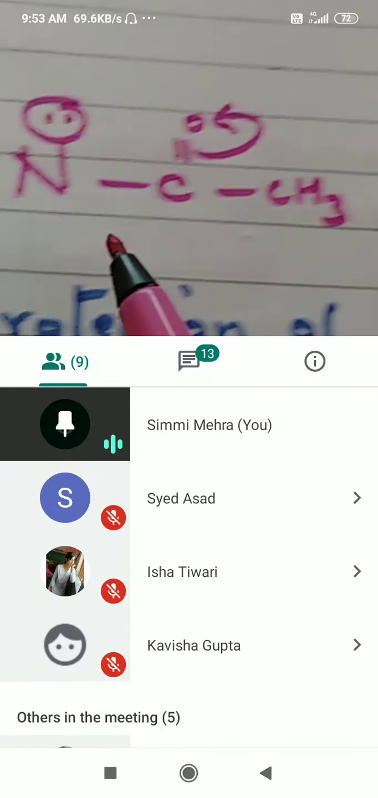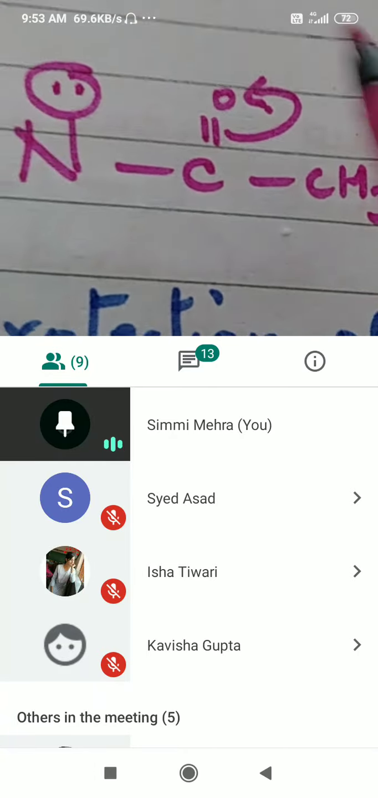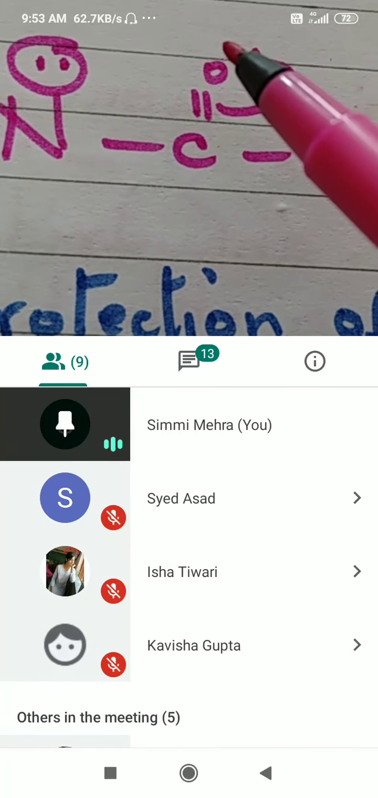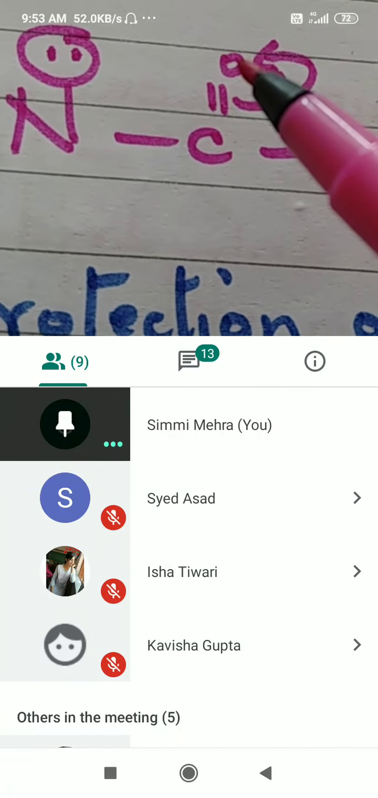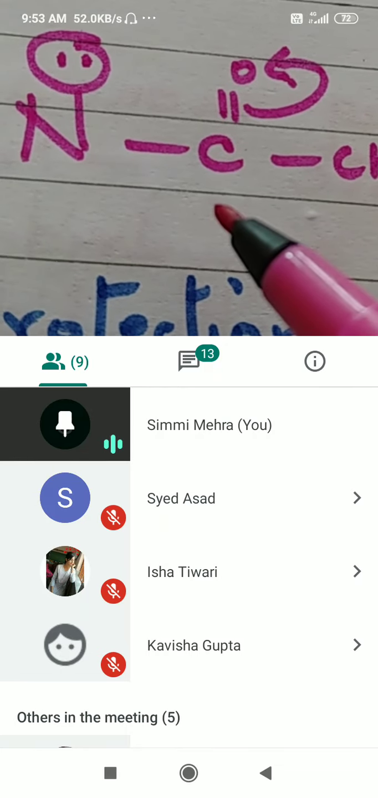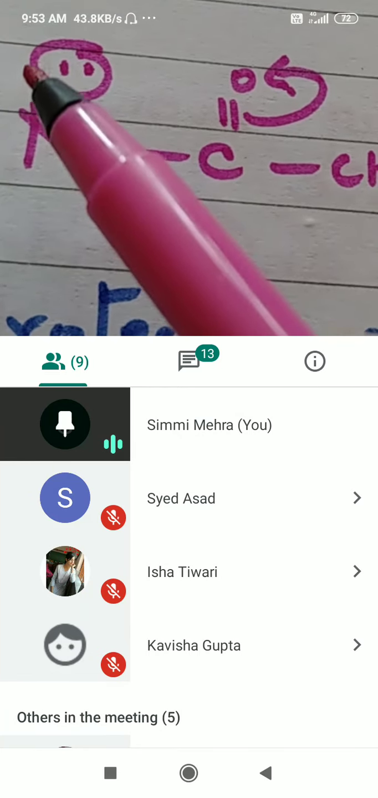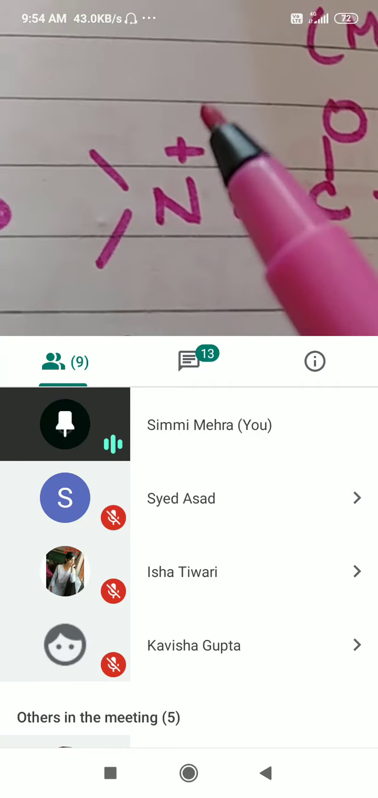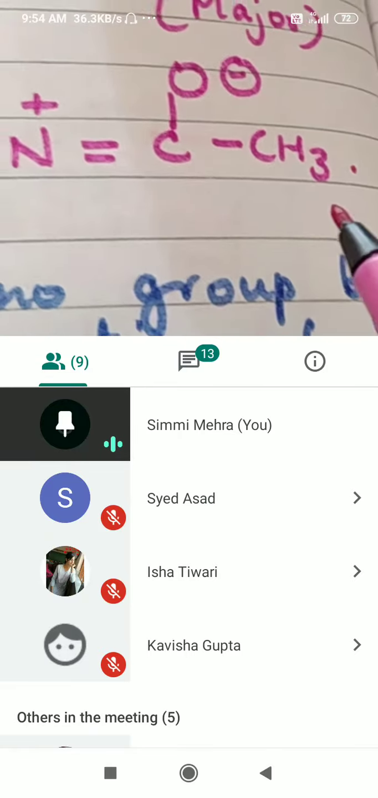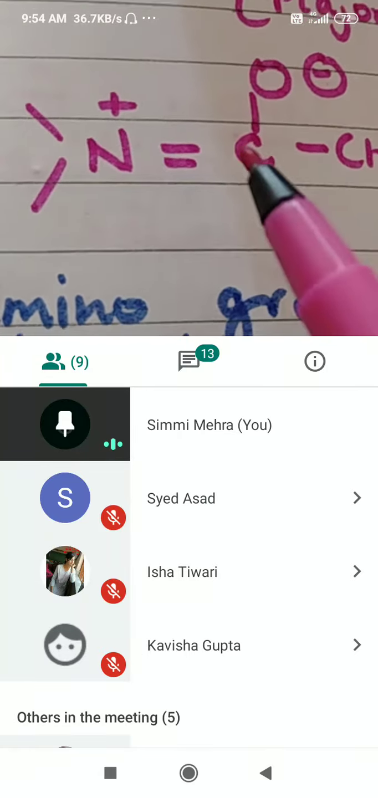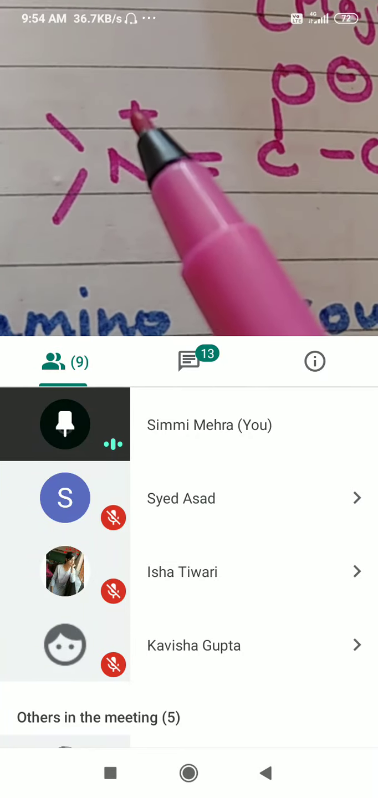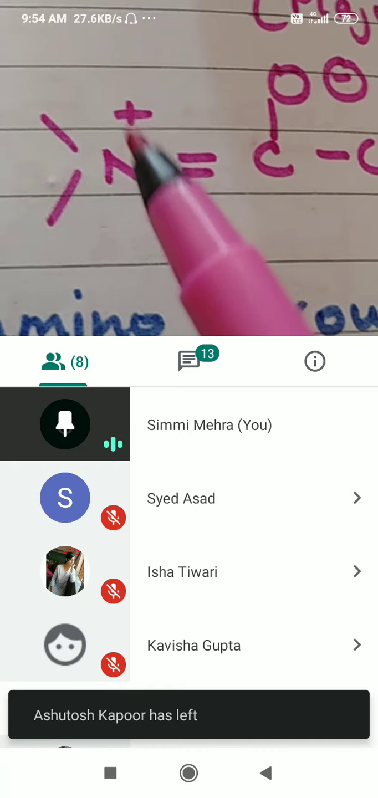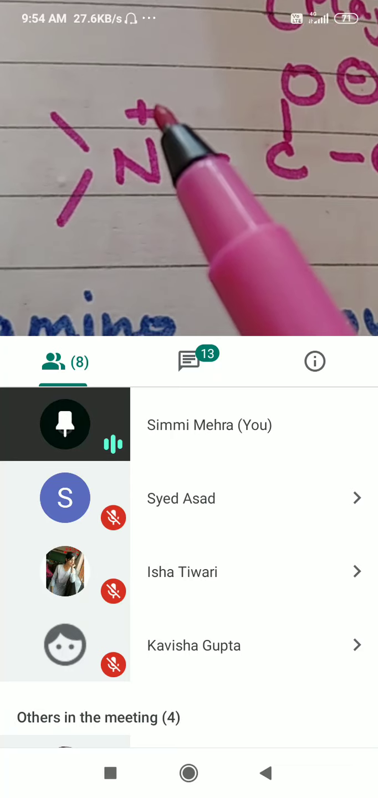If you see N-C double bond O-CH3 group, this is the acetanilide I am talking about. The C double bond O pi bond will break like this because oxygen electronegativity is more. This will get a negative charge, this will get a positive charge. Then this lone pair will come and take its place, and you get a resonating structure with N plus double bond C-O minus CH3. Because of this there is a positive charge on nitrogen. In the NH2 group there was a lone pair, so it was activating. Here it is deactivating because nitrogen has now got a positive charge.